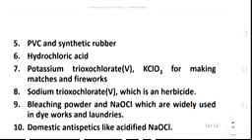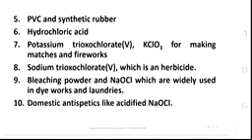Chlorine is also used to manufacture PVC and synthetic rubber. The full meaning of PVC is polyvinyl chloride. So they use chlorine also to manufacture PVC, and I know many of you know the usefulness of PVC and also synthetic rubber.